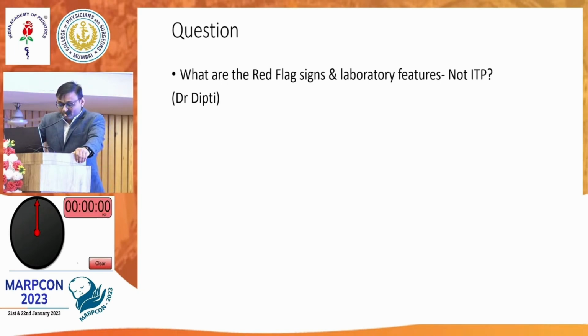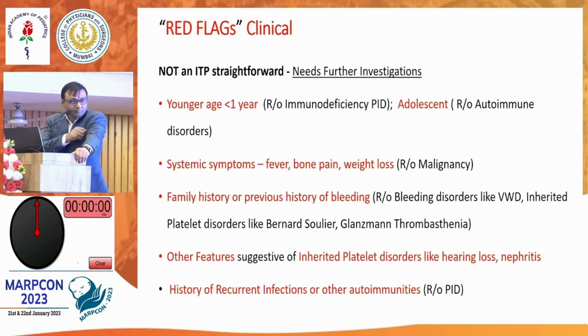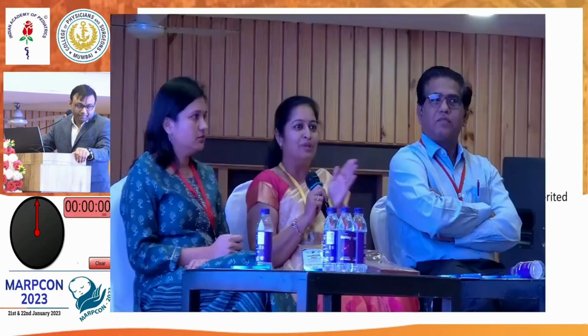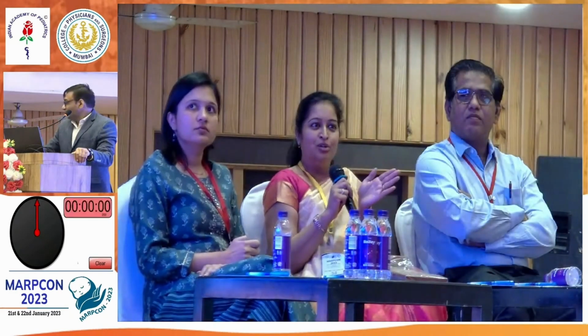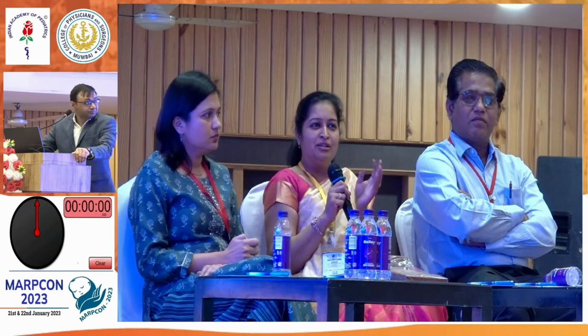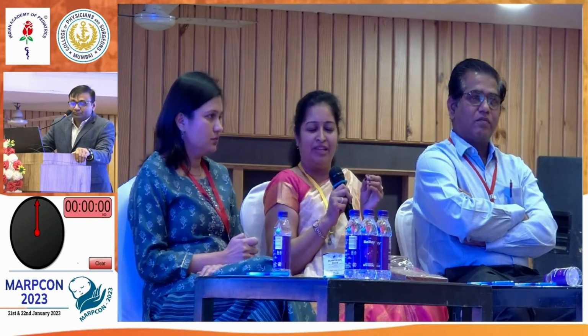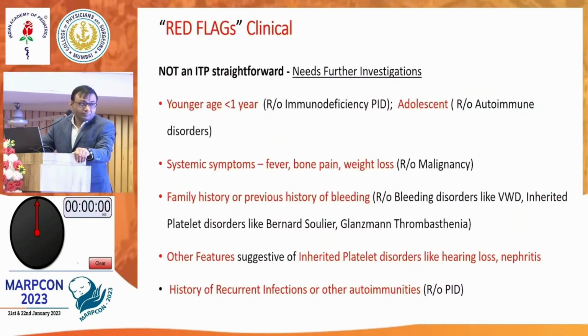In the previous talk, Dr. Shraddha has already mentioned that a typical ITP child is playful, the age group is more than 2 to 10 years, there is no family history, and it is preceded by some viral illness. So when the age group is less than 1 year, you should suspect some other illness, maybe primary immunodeficiency.